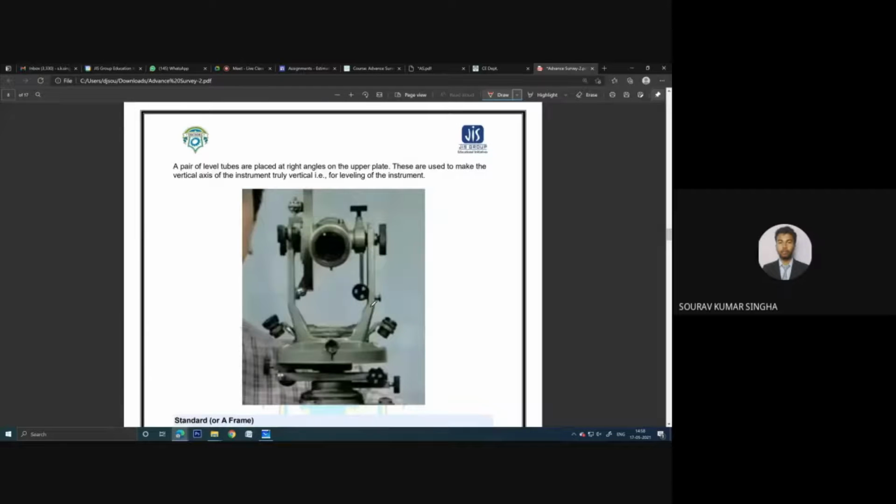Yes, you can see in this image, this is the clamp. If you unlock this, the telescope can go downward or upward. You can see this one. Is this visible to all of you? Okay, so when you unlock this, this telescope can go downward or upward.